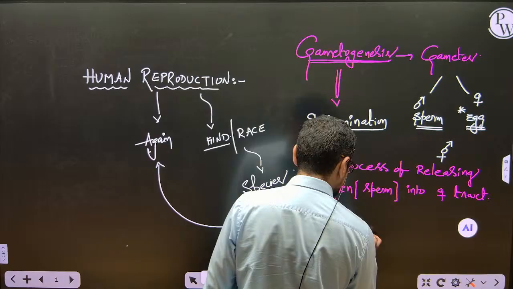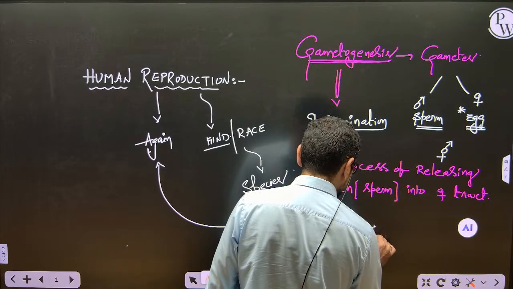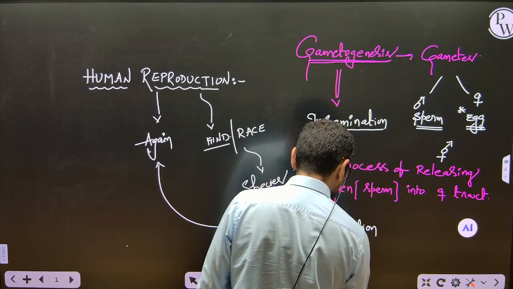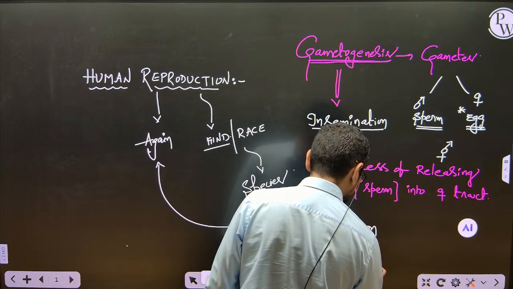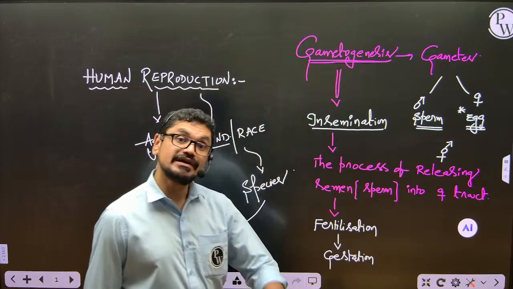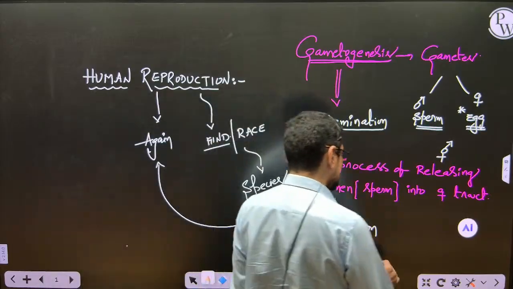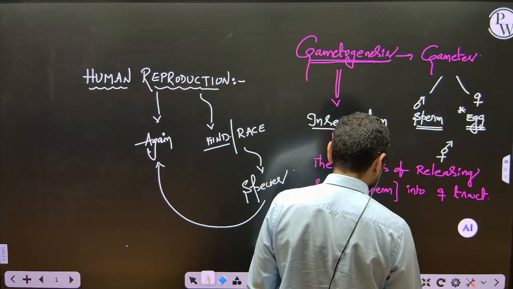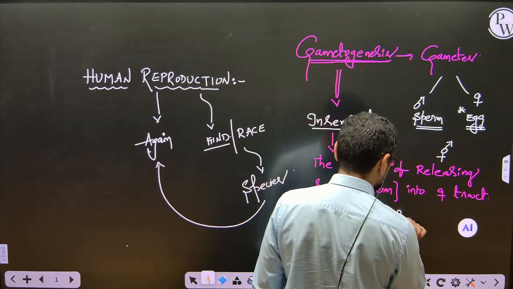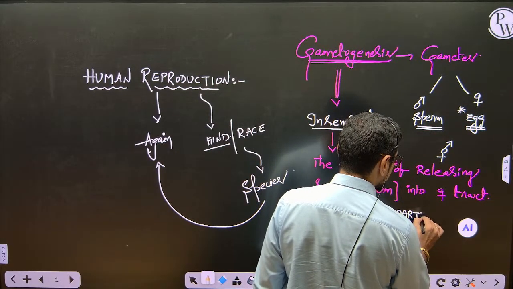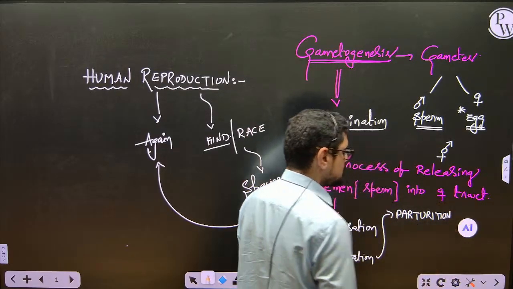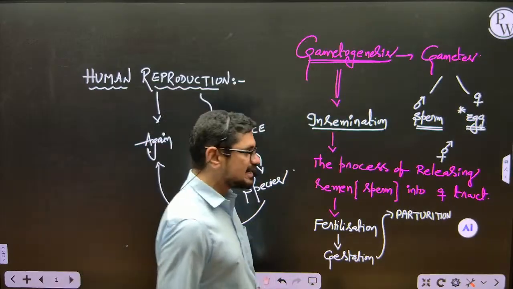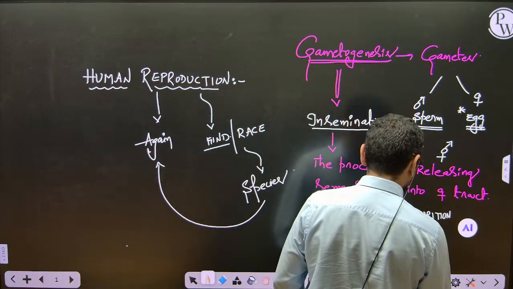Before fertilization, many events also take place. After fertilization, gestation. What is the gestation period in human beings? Gestation period is 9 months. After that, delivery will take place. That delivery is called parturition. Parturition is nothing but the delivery. And after that, lactation.